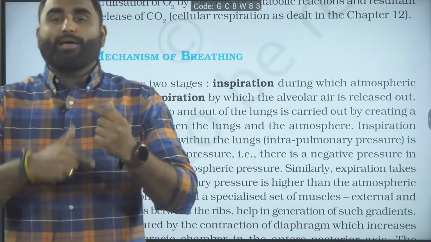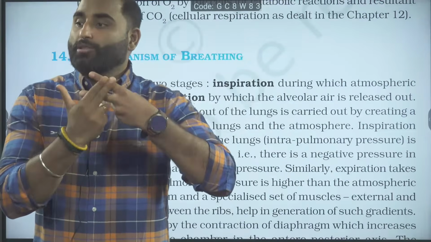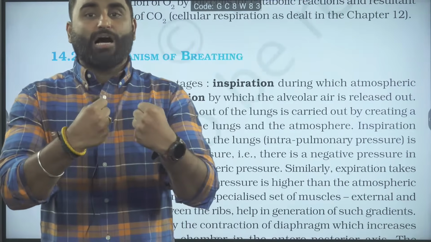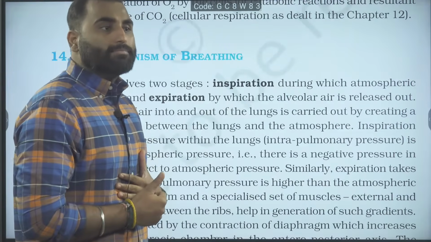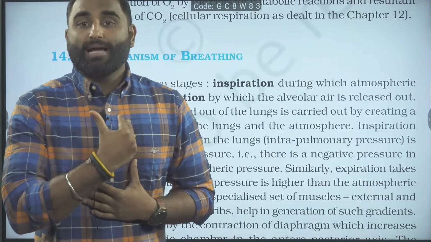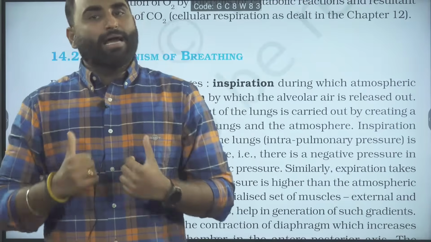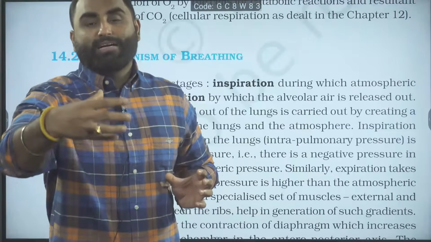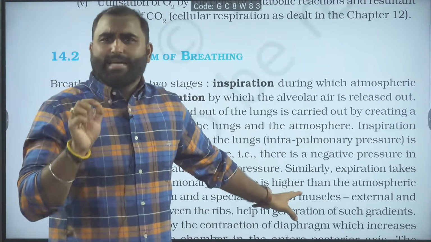Then it is quickly followed by contraction of the external intercostal muscles, the muscles which are present on the outside. The external intercostal muscles will contract and then they will pull the rib cage outwards and upwards. So when we are inhaling air, what is happening? The rib cage is coming outward and upward. So when the external intercostal muscles contract, the rib cage comes outwards and upwards. That increases the thoracic volume in the dorsoventral axis. So these are the important lines, the NCERT lines.